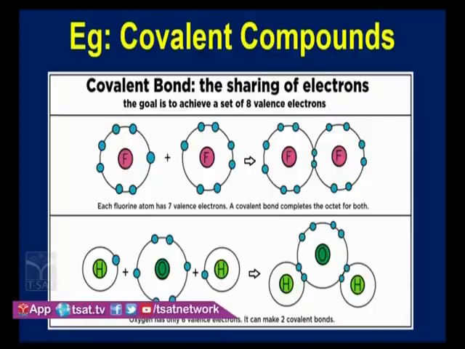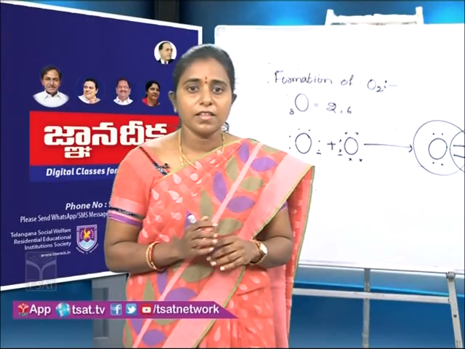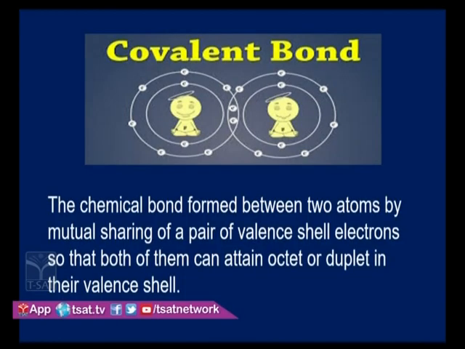And children, what is a covalent bond? Look at the slide children. The covalent bond is formed between 2 atoms by mutual sharing of a pair of valence electrons, so that both of them can attain octet or duplet in their valence shell.